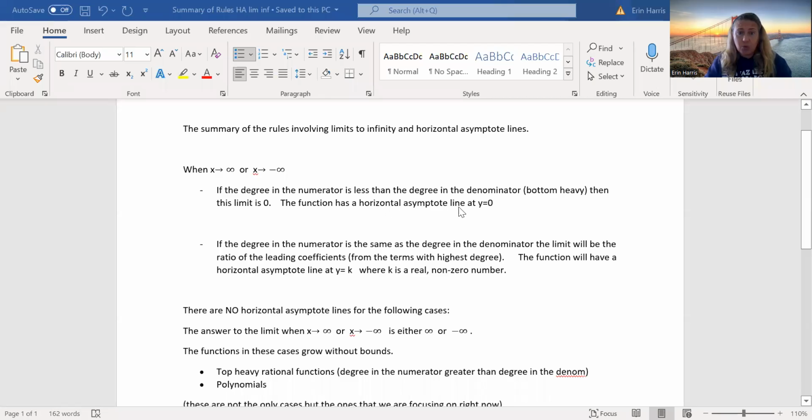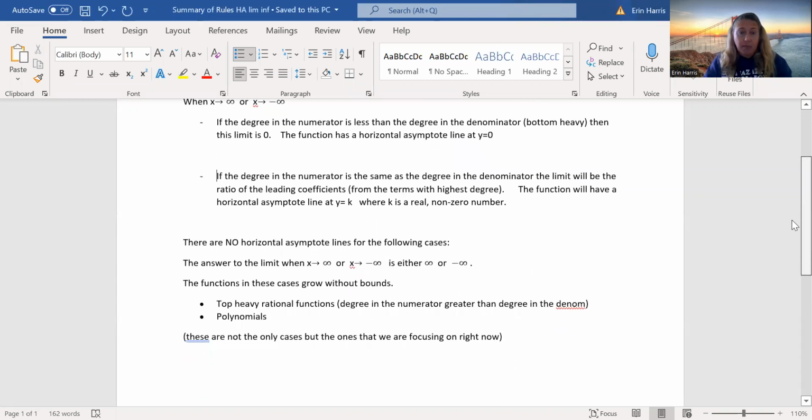Okay, so we're going to be looking at limits to infinity and horizontal asymptote lines. The first thing I would direct you to is the summary of rules from class. We need to know things like when it's bottom heavy, meaning a higher degree in the denominator, that always goes to 0. Or we can have the degrees the same, or it could be top heavy, right?